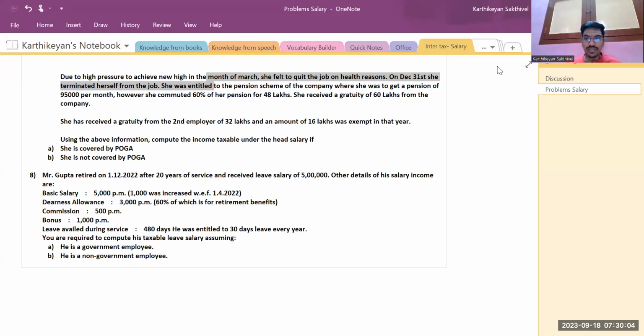So as far as question number 7 is concerned, we'll just keep that on hold because I just heard from students that you require some more time to complete that question. But as far as the other things are concerned, let us move on. We'll take up a question on leave salary now, and then we'll continue.